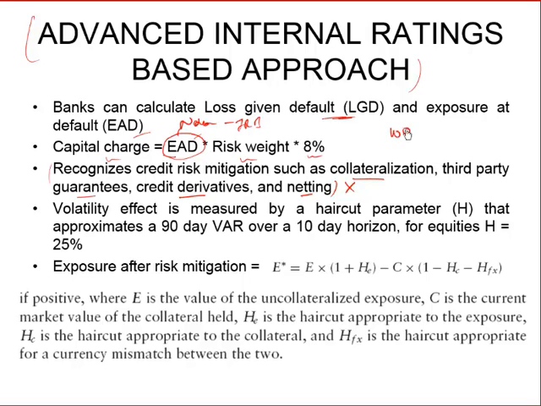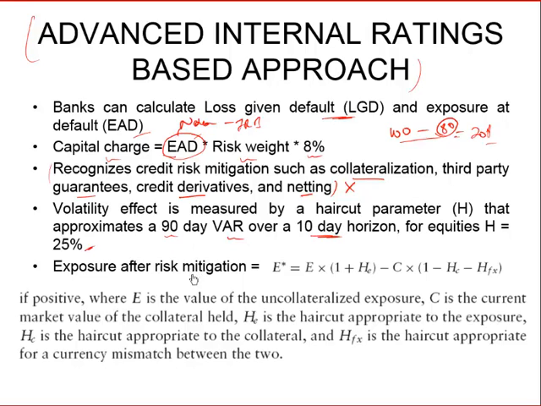If you've given a $100 loan, that's the notional, but $80 is collateral, then your net exposure is only $20 at default. However, the collateral would be given a haircut. The value of this collateral can fluctuate with market values, and hence the volatility effect is measured by a haircut parameter that is approximately a 90-day VaR over a 10-day horizon. For equities, this number comes out to be about 25%.